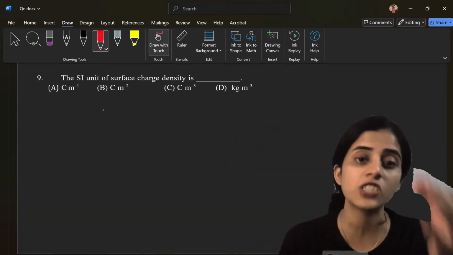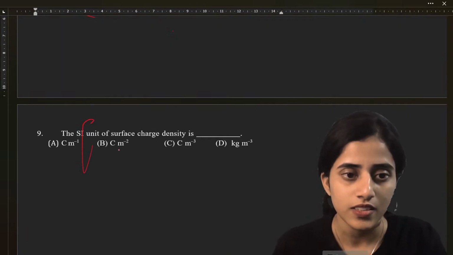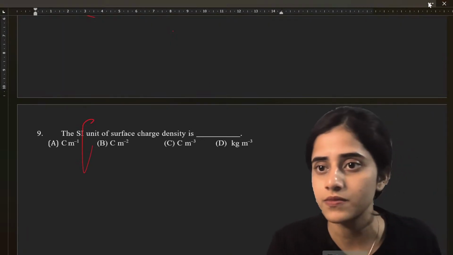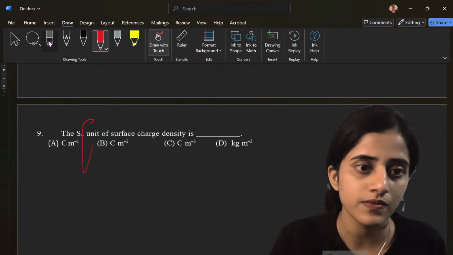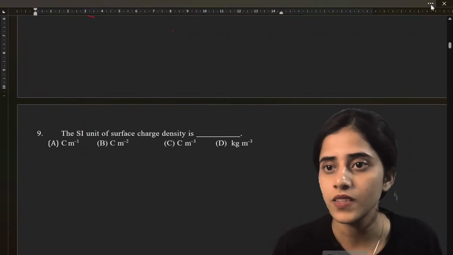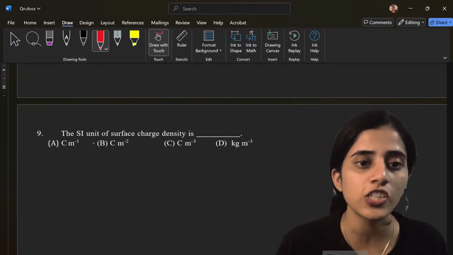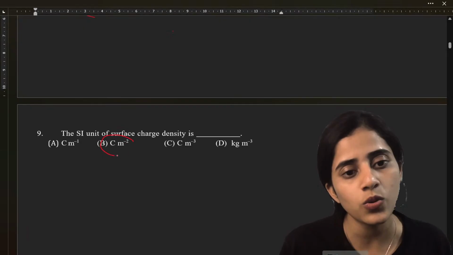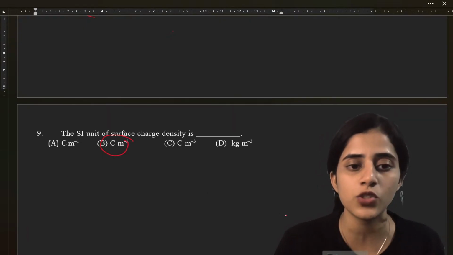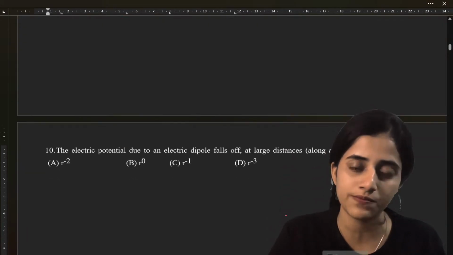It's obviously B. So surface charge density is what? It is charge by area. Now what is charge by area? Coulomb by meter raised to minus 2. Area is meter square. That's why.